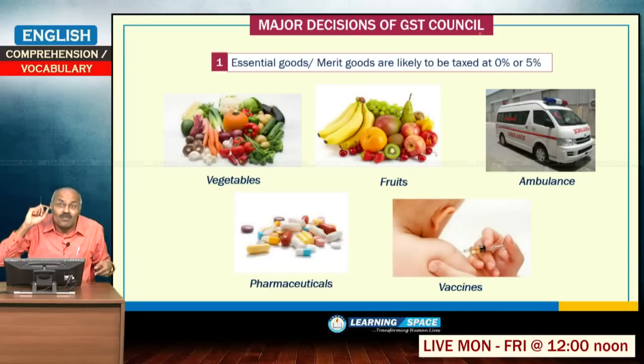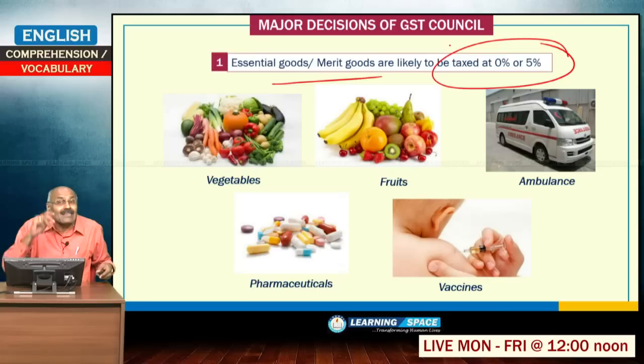As per the taxation, essential goods or merit goods are to be taxed at 0% or 5%. Some of the goods will not have tax; some of the goods, that means merit goods, may have 5%. The examples I have given here: vegetables, fruits, ambulances, vaccines, pharmaceuticals. These are all basically merit goods, and some of them may not invite any tax and some of them may be taxed at 5%. So, this is about merit goods.